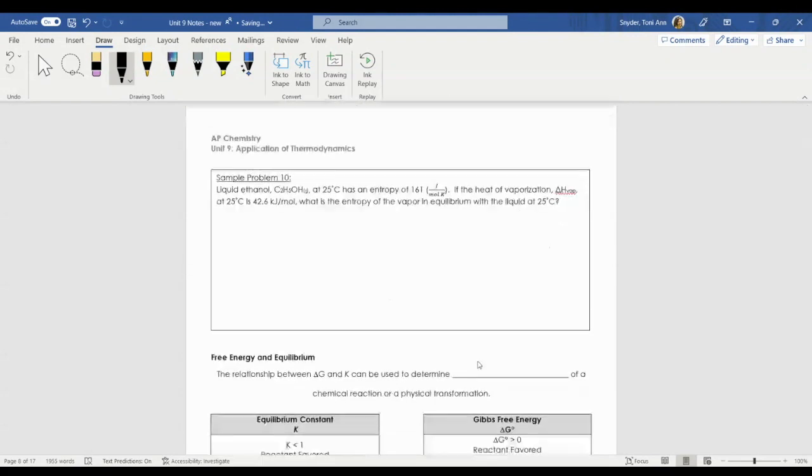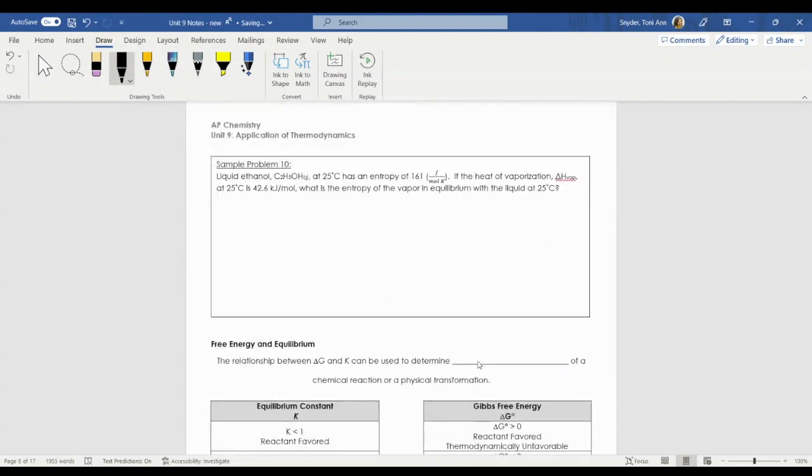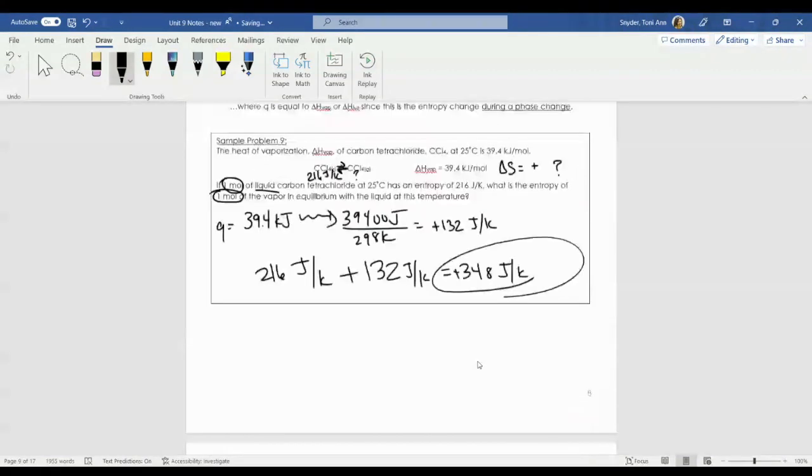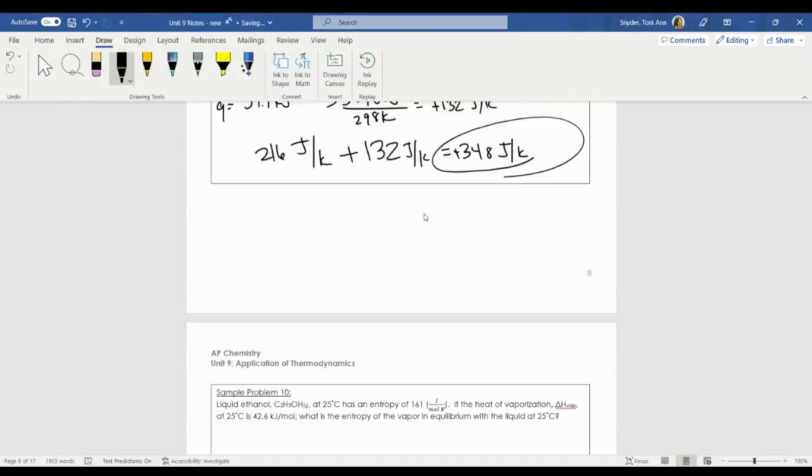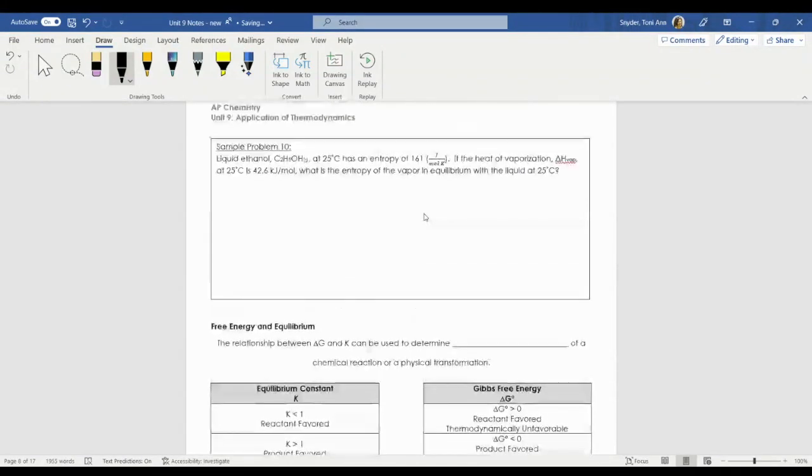Let's try sample problem 10, and then we'll be done. So liquid ethanol, this is a problem that is just like this. And honestly, these types of problems are the only ones I've seen that you would encounter on your exam. But you do need to know this little equation. And I think it makes sense because entropy has units of joules per Kelvin, right? Heat divided by temperature gives you joules per Kelvin. It's a pretty self-explanatory equation.